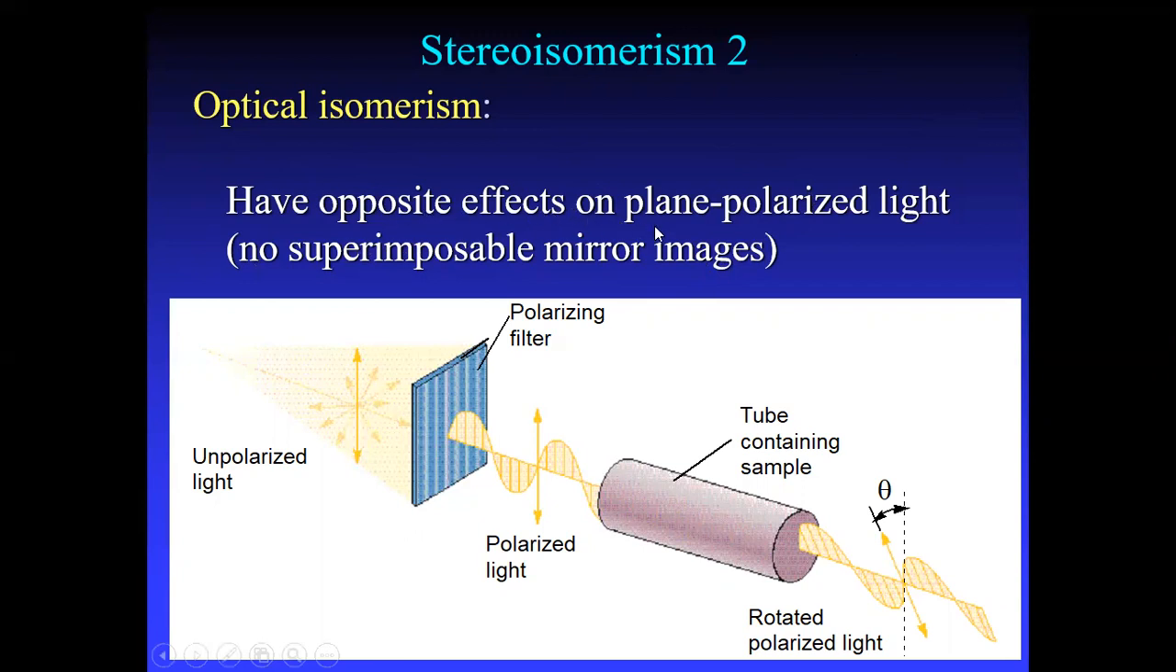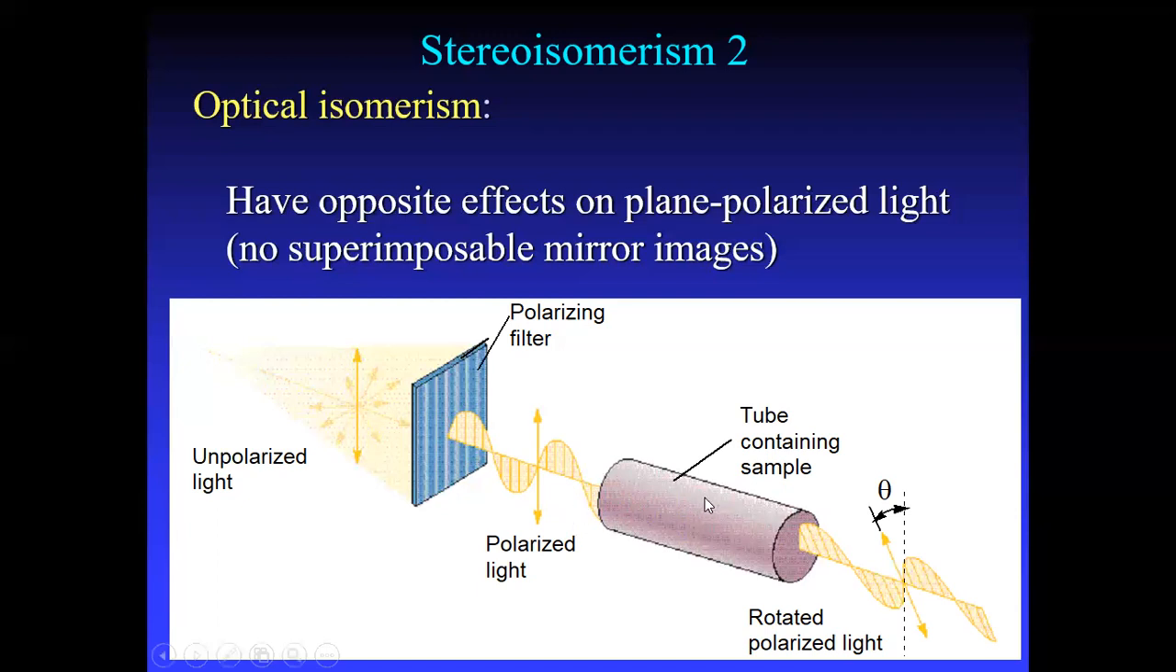Optical isomers have opposite effects on plane polarized light. No superimposable mirror image is formed. Here you can see the ordinary light before polarization. After passing through the polarizing filter, it gets polarized and moves only in one direction. Before, it is oscillating in all directions, and after the filter it passes in a single direction, that is plane polarized light.